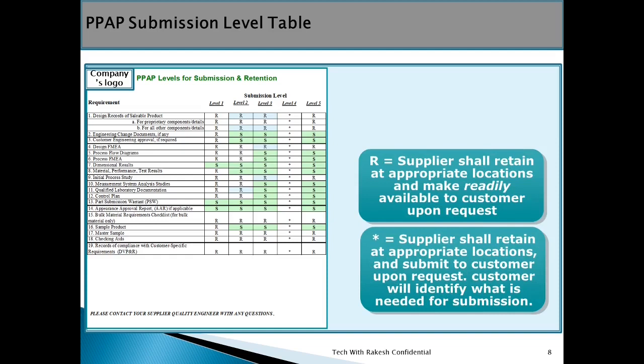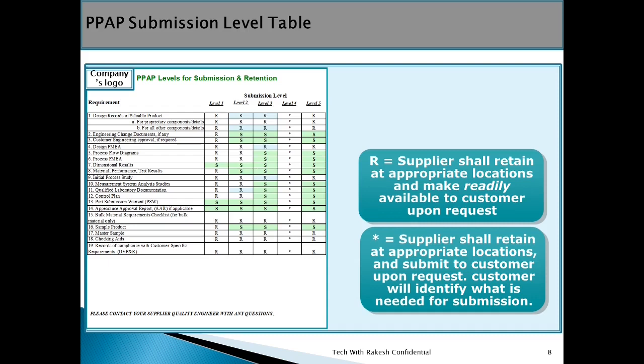PPAP submission level table. This is the level of PPAP submission. So according to this table, you have to go through the submission of PPAP. Here on the left side, all documents have been listed, and on the right side, levels have been listed. So at which level, which documents you have to submit has been defined.